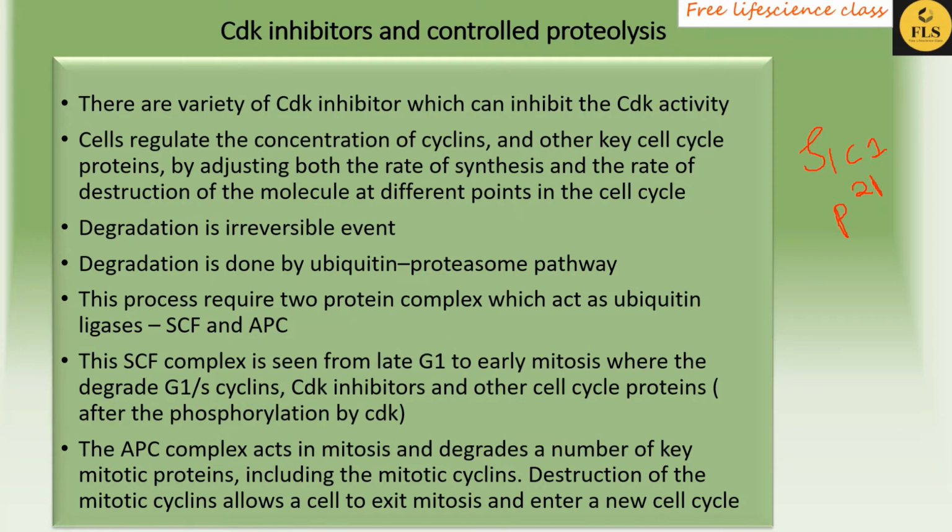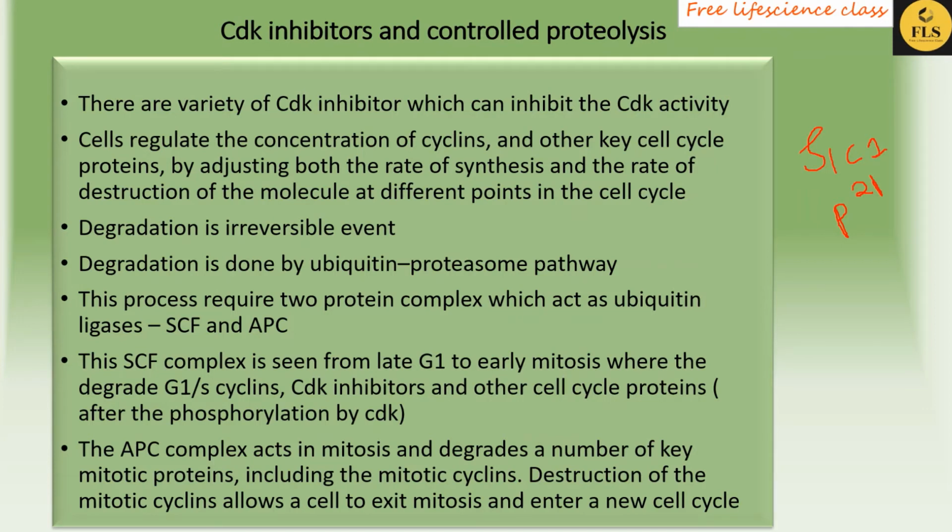Then what is proteolysis? Proper degradation of protein is required during the cell cycle. That means if the concentration of cyclin increases during an unwanted situation, we have to degrade that cyclin. For this process, the 26S ubiquitin proteasome pathway is opened and that excess cyclin is degraded.